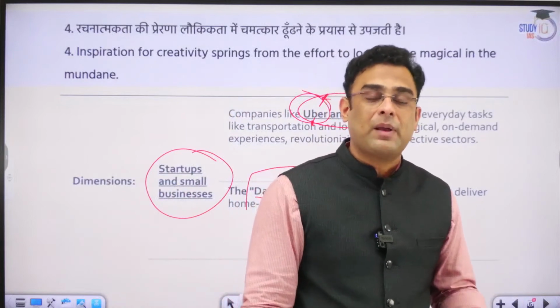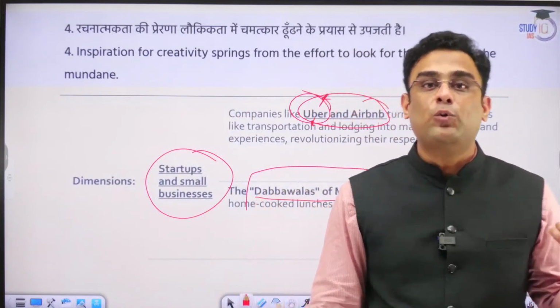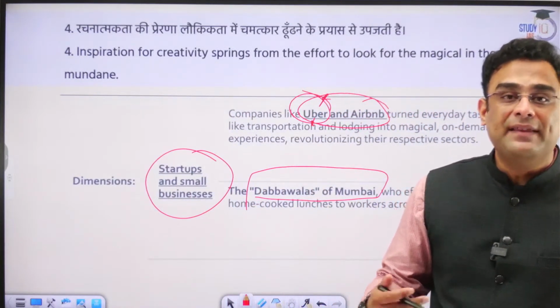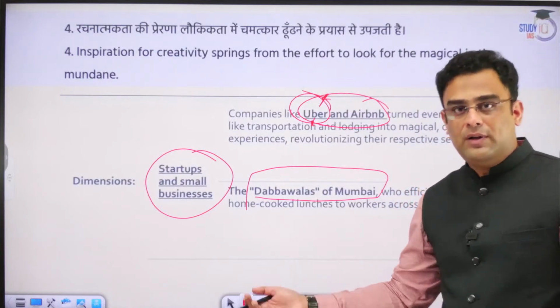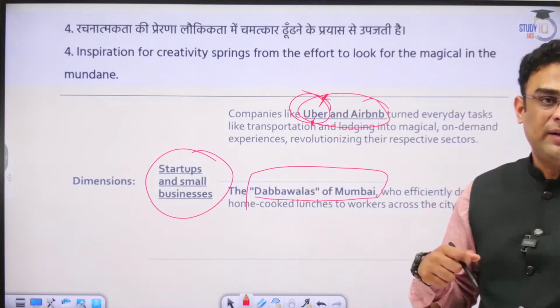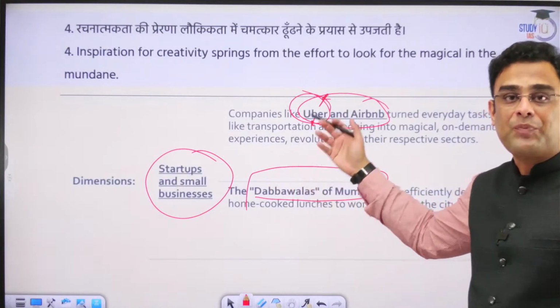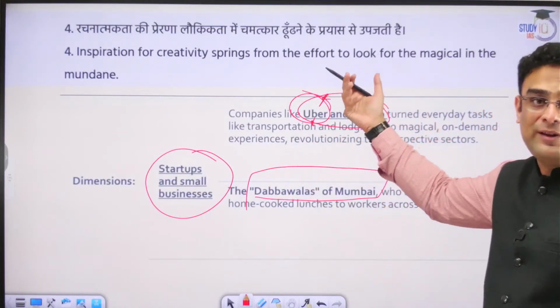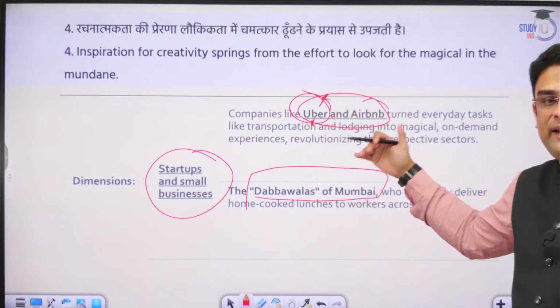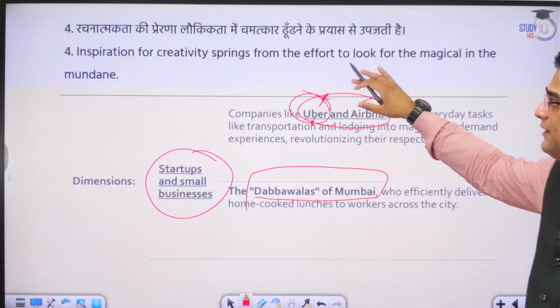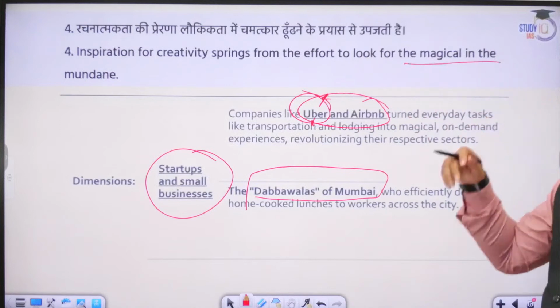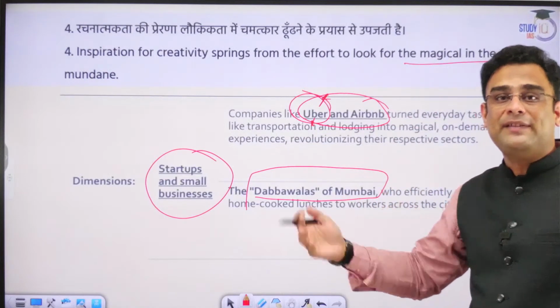both ways. And naturally, they have to start out early from their homes. And this makes it difficult for the homemakers to actually provide for tiffins. Now, that was something that was routine and mundane. But then the Dabbawalas saw this thing in a different way. Of course, it's a very long tradition, but it is the same attitude. Seeing something magical in the mundane, that springs that creativity.